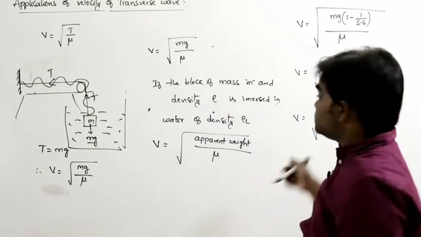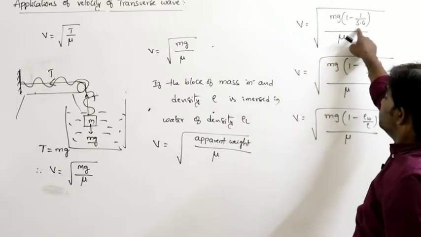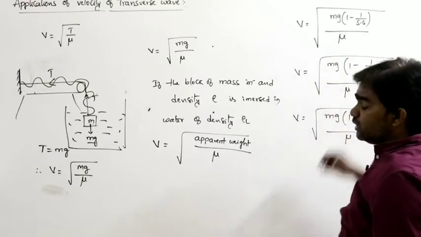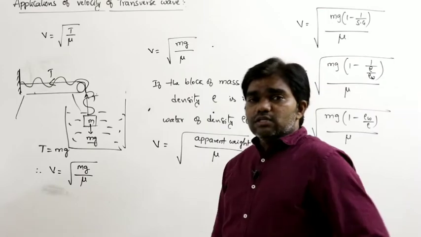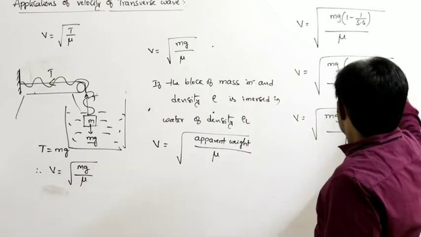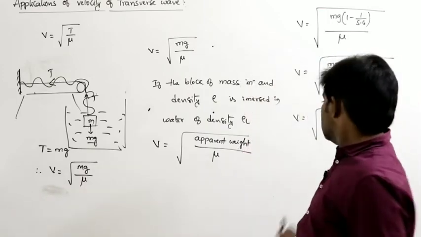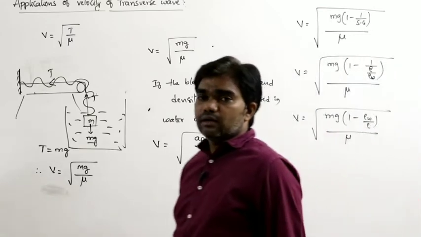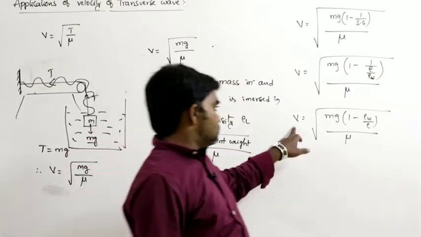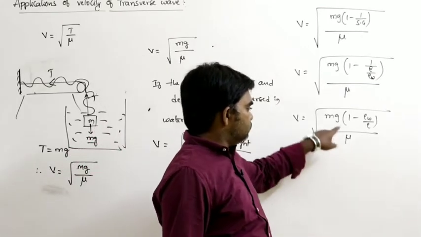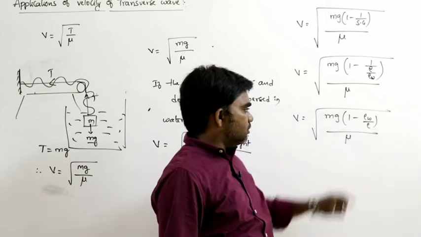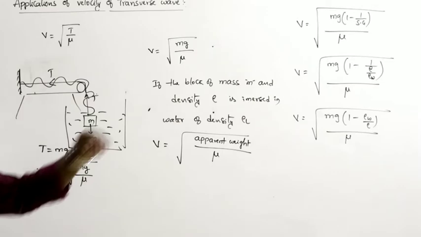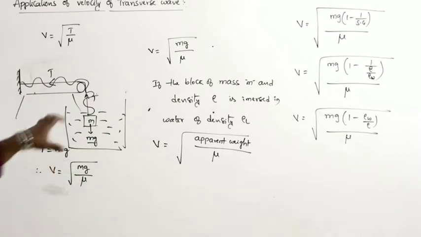What is the apparent weight? mg into 1 minus 1 by specific gravity. Specific gravity in the sense density of the body divided by density of the water. So mg into 1 minus density of the water divided by density of the body. So V is equal to square root of mg into 1 minus density of the water by density of the body, divided by mu. This is the velocity of the transverse wave in this situation.